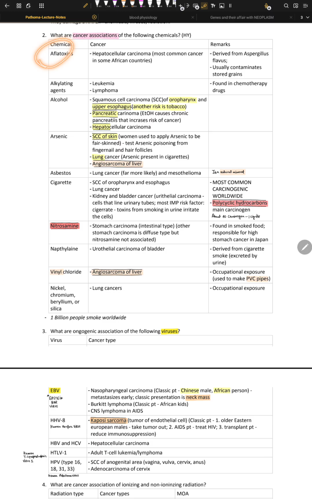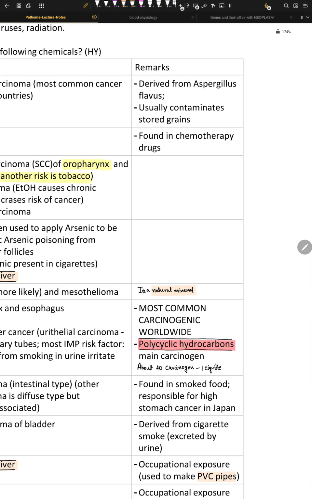This aflatoxin comes from the Aspergillus fungus. Once this fungus contaminates stored grains, especially in a warm and humid area, it usually attacks your liver. And here the part that is messed up is the P53 tumor suppressor gene.